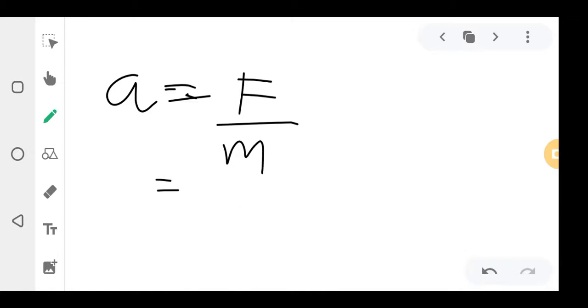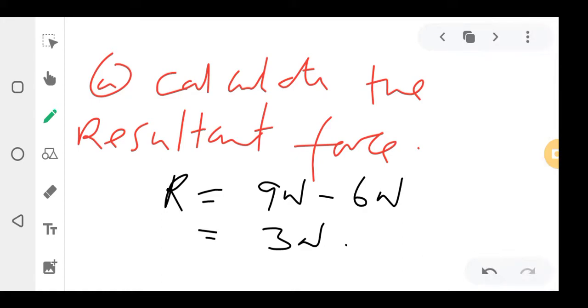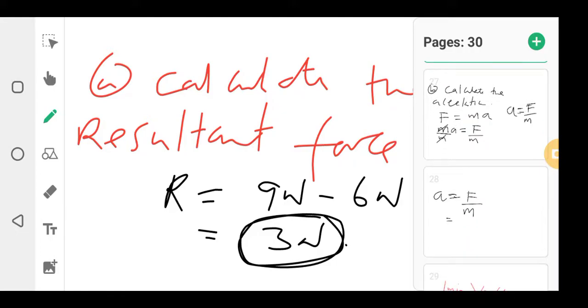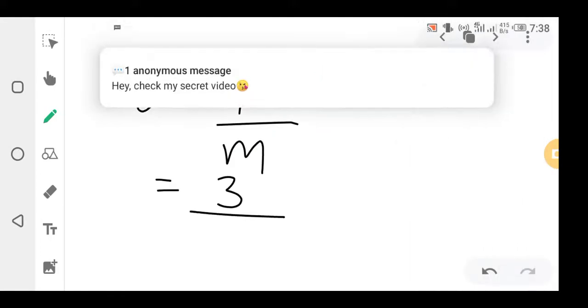You remember the force, we already calculated it. The force that we're going to use is the what? Since there are two forces that were acting on that box, we use the resultant force. We're trying to find the acceleration, so we use 3. That's the force that we use. So force is 3. On force you put 3 over the mass.